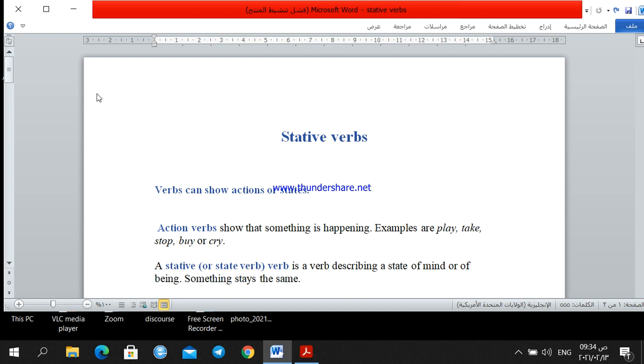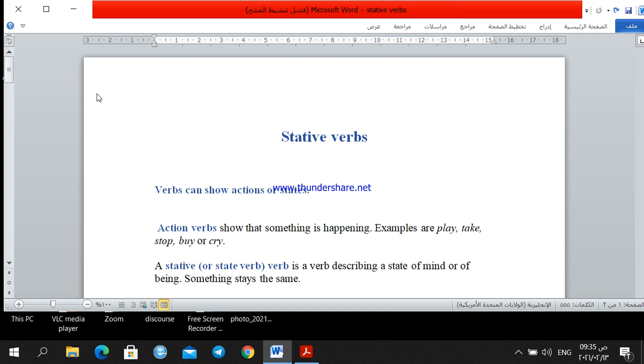However, in some cases we can use the ing with some stative verbs, but normally stative verbs do not describe actions, they describe state of mind. So normally, we don't use the ing. Let's start. Let's see what the stative verbs are and how we can use them. We can use stative verbs in the present simple, not the present continuous tense.